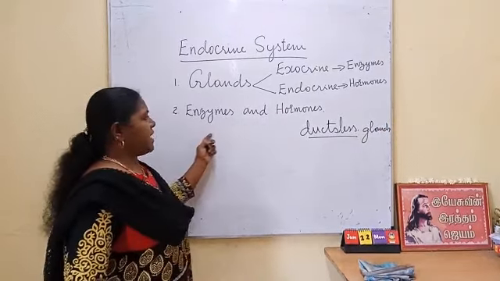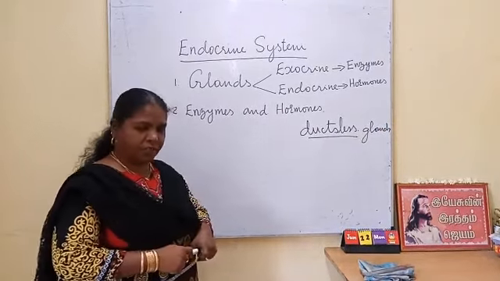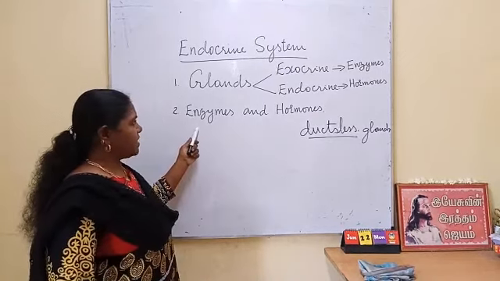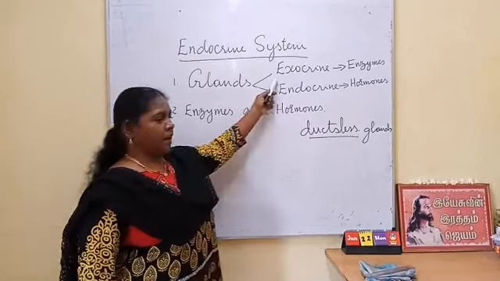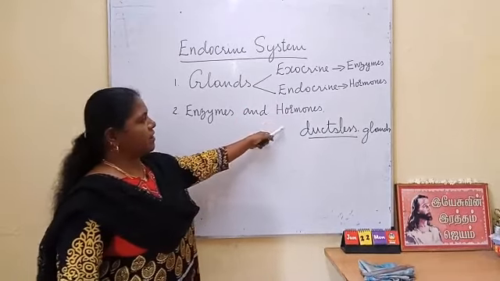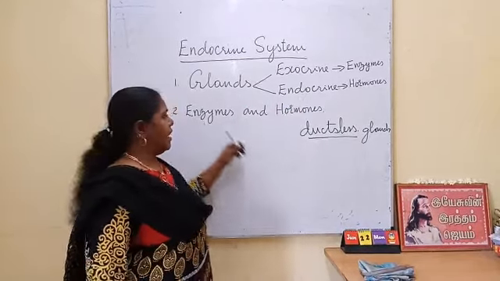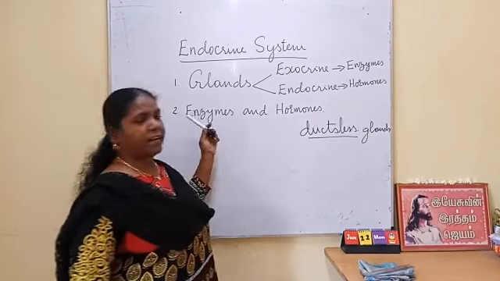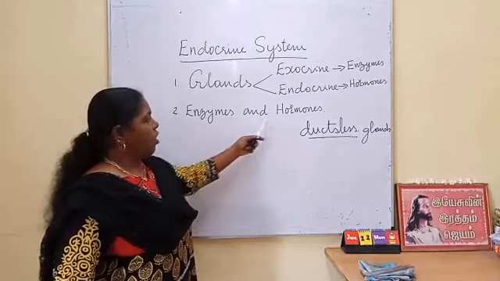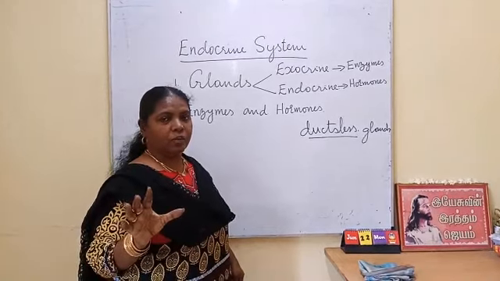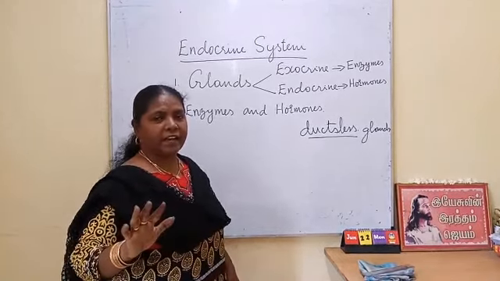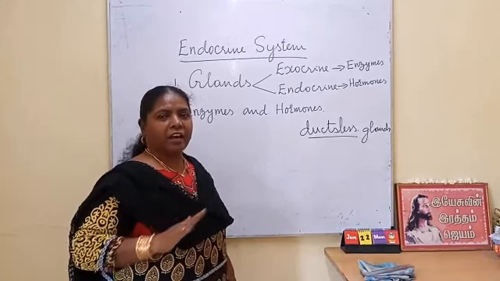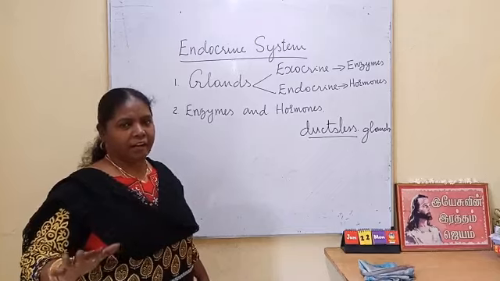Next, enzymes and hormones, the secretions. The difference between enzymes and hormones. First, enzymes are secreted by exocrine glands. Hormones are secreted by endocrine glands. Enzymes are stored and taken by the duct to the different parts. Hormones are not stored. They are not taken by the duct. If they are in excess, they are excreted by the kidney.